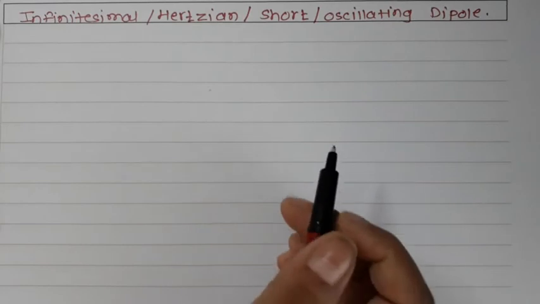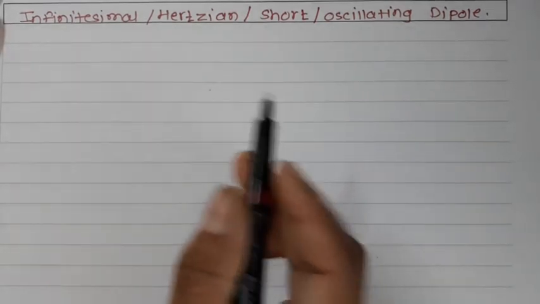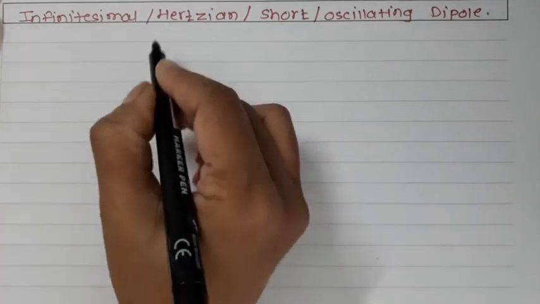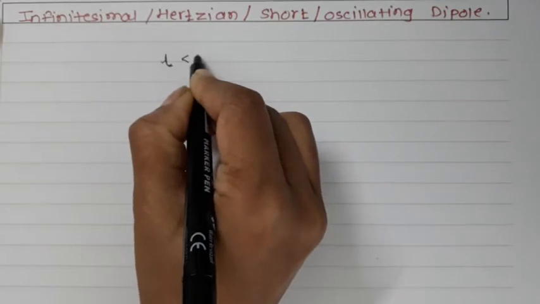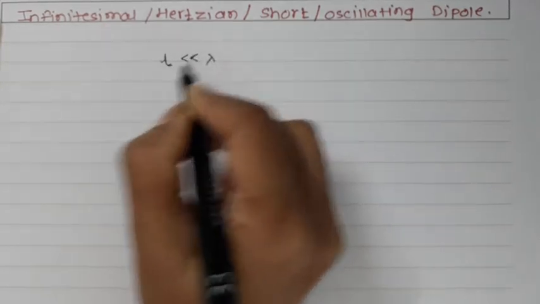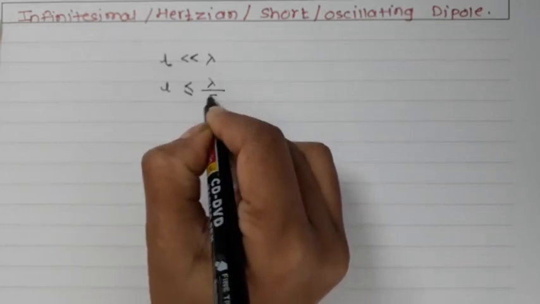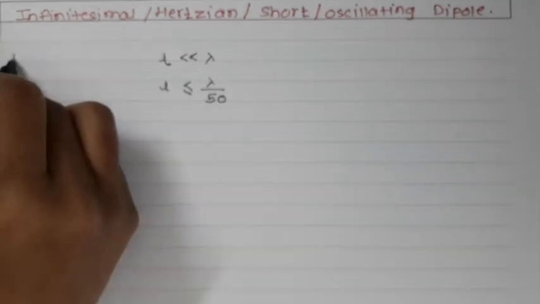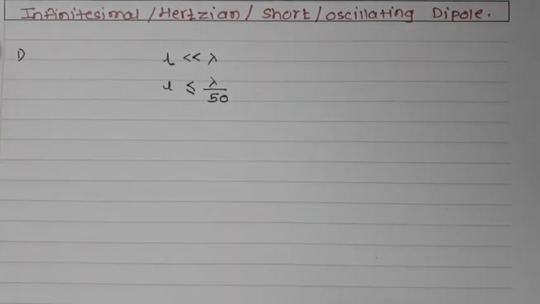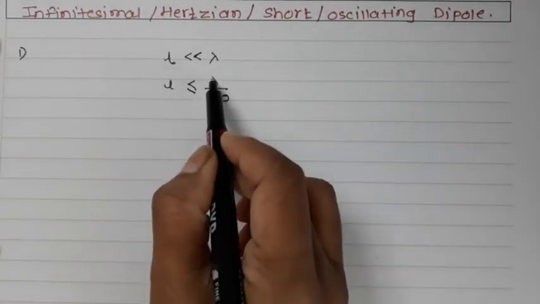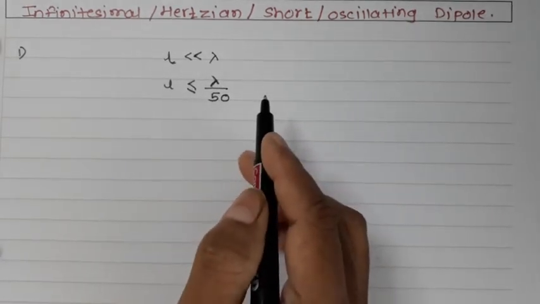As we have already seen in the previous session, the infinitesimal dipole is a dipole whose length is very much less than lambda. Here we are assuming that the length of this dipole is less than lambda by 50. So this is the first definition we saw in the previous session: antennas with a length less than or equal to lambda by 50 are called infinitesimal dipoles.